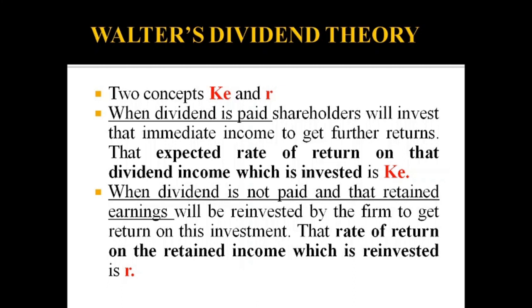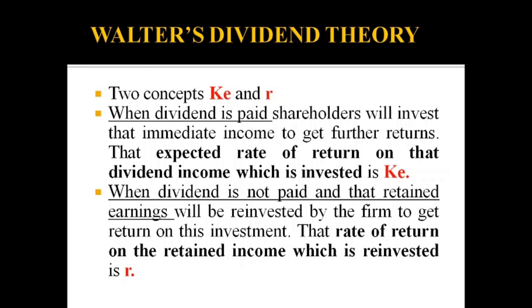So Ke and r are both rates of return expected. Ke is the rate of return expected by the investor on the dividend income invested in some investment opportunity. r is the rate of return expected by the firm on the retained income which is reinvested in the business.